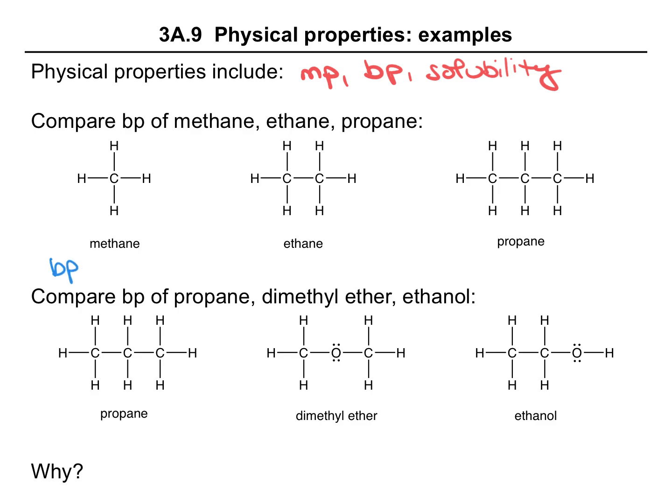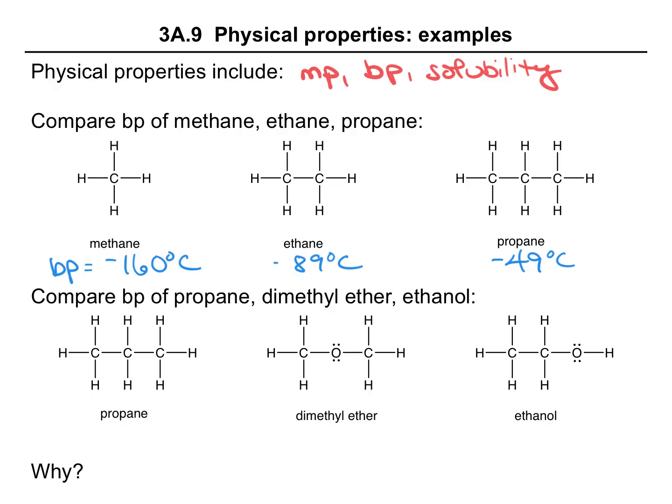So the boiling point of methane is negative 160 degrees Celsius. For ethane, it is negative 89 degrees Celsius. And for propane, it is negative 49 degrees Celsius. So all of these compounds boil well below room temperature, which means they're all going to exist as gases at room temperature. But even though they're similar to each other, they're all alkanes, the only difference is size, somehow this still leads to a significant difference in boiling points.